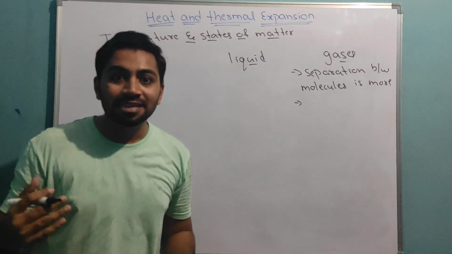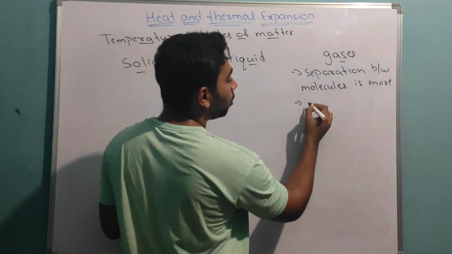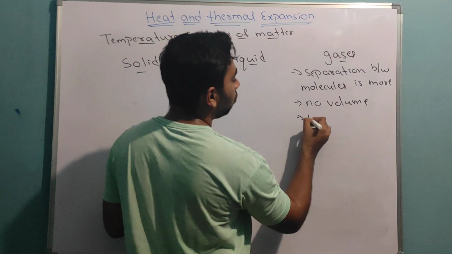And it doesn't have a definite value, no value of volume. No shape.